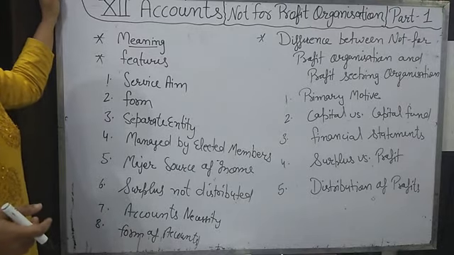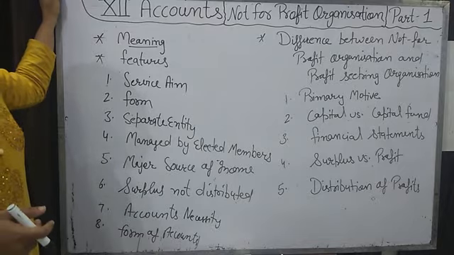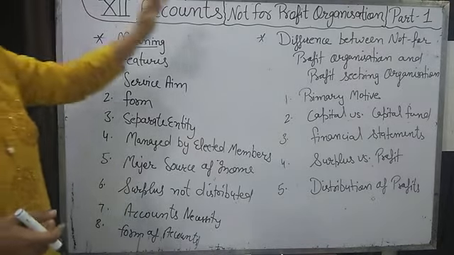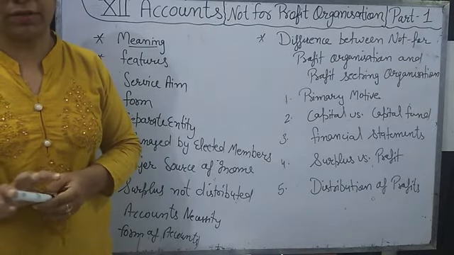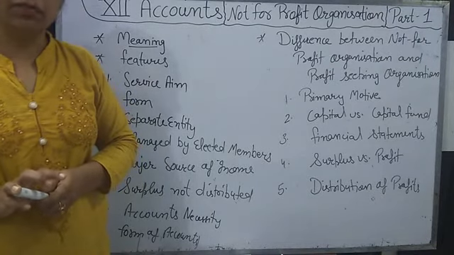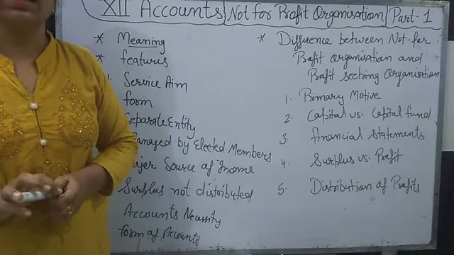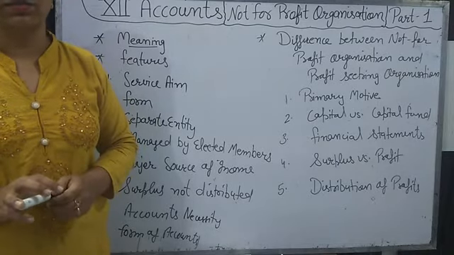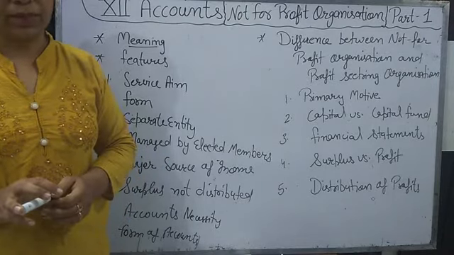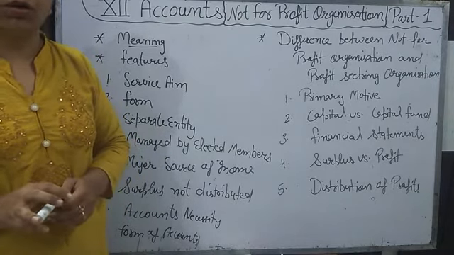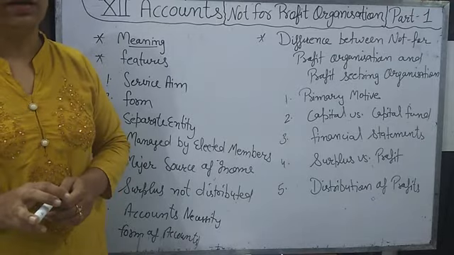But if we talk about a not for profit organization, it is an organization whose main motive is not seeking profits. Their main motive is to provide services to their members and to the public. For example, school, hospital, club, library.